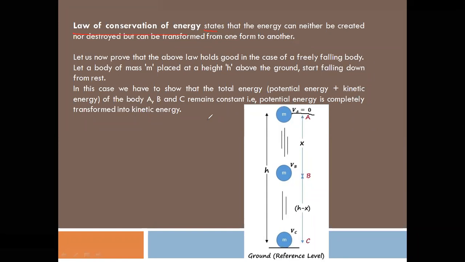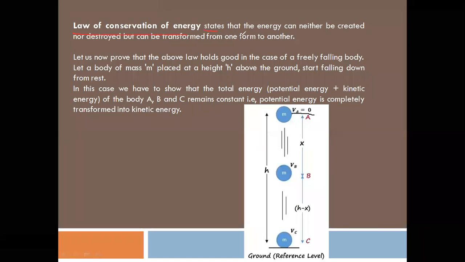So electrical energy can be changed into mechanical energy. Mechanical energy can be changed into electrical energy. Chemical energy sometimes changed into electrical energy. So energy is transformed from one form to another form, but the total energy in the universe remains constant. So that is the law of conservation of energy.